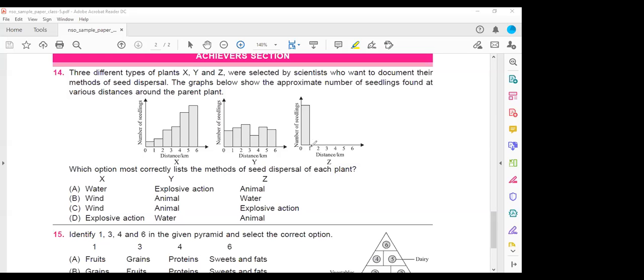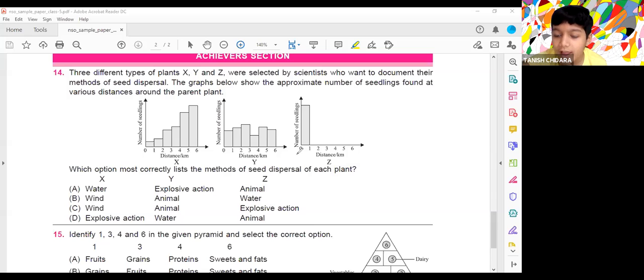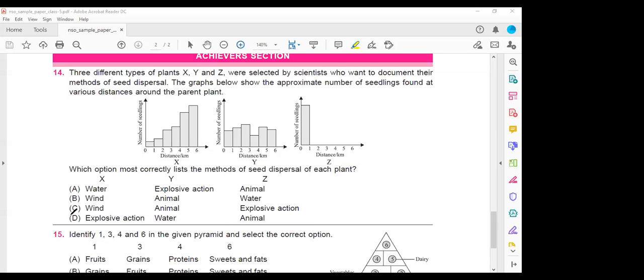And next, ma'am, X is water. No, it is explosive action. C is the correct answer. Z is the explosive action. When the seed pod bursts out, it will fall only to a certain distance. It will not go to a far-off distance. Only 1 kilometer, it will explode and fall down. Okay, so X can be the wind dispersal, this will be the animal, and this will be the explosive action. Okay, ma'am.